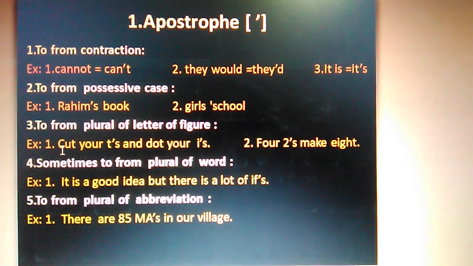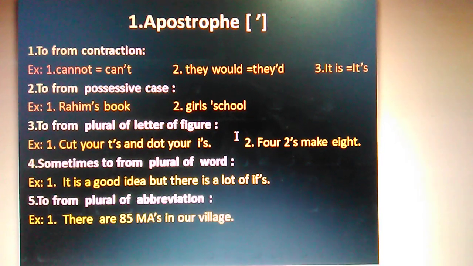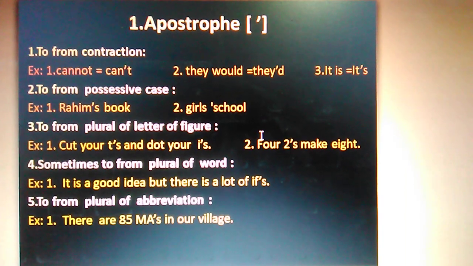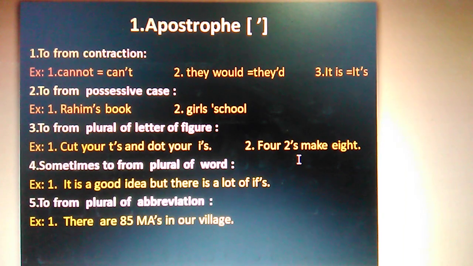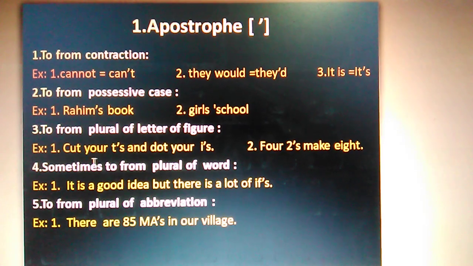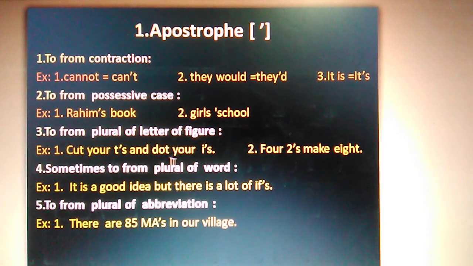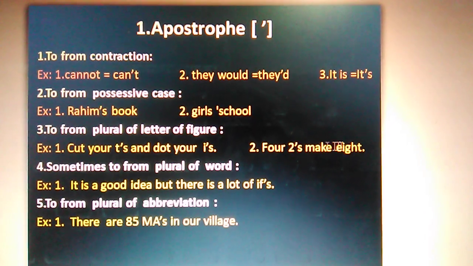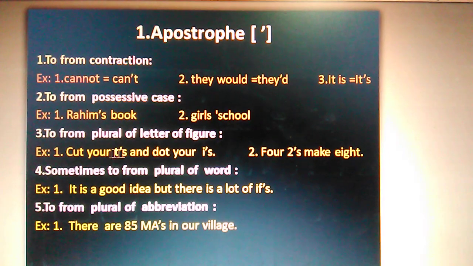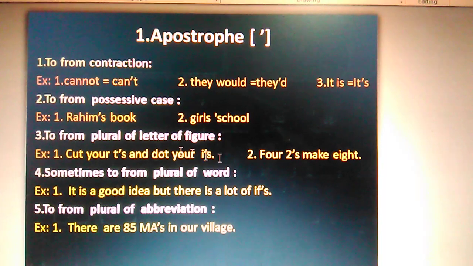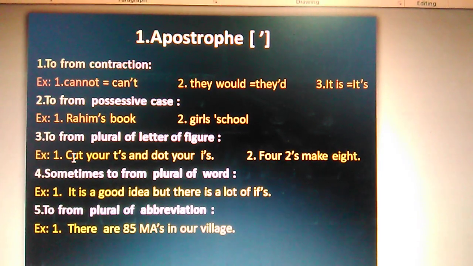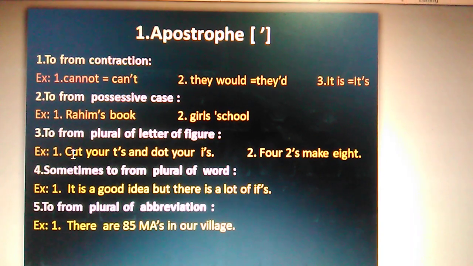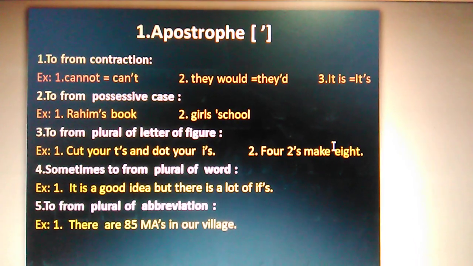To form plural of letters and figures. Sometimes we feel the necessity to form the plural of a letter or a number. In that way, you can do: cross your t's and dot your i's, for to make 8's, and so in that way, 2's. Here are the t's, here are the i's. So in that way, you can use the apostrophe to form the plural of letters and numbers.